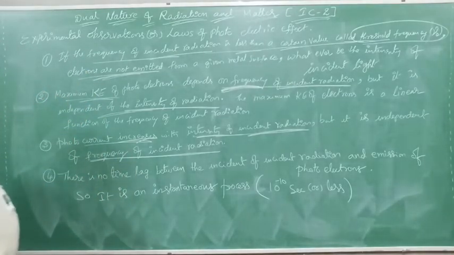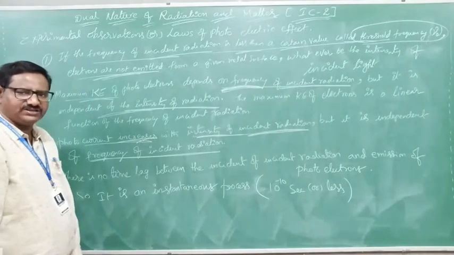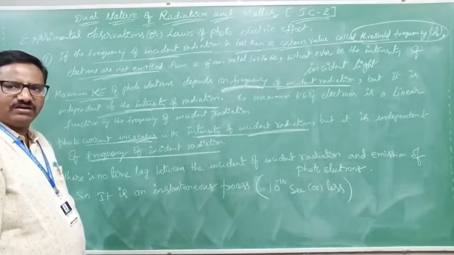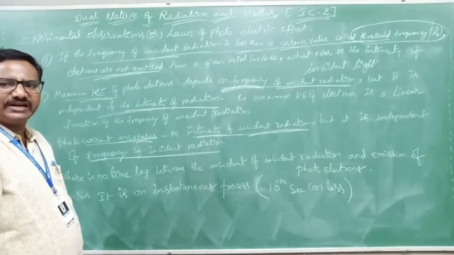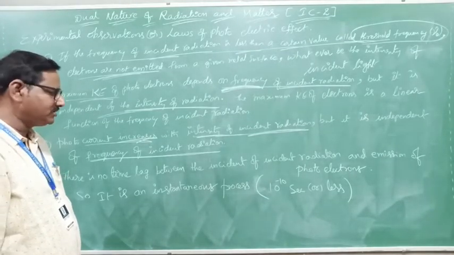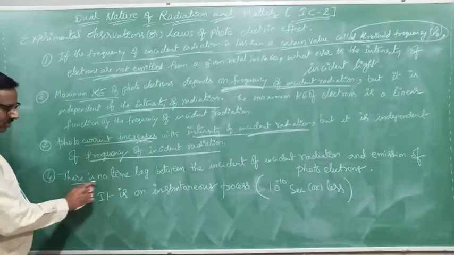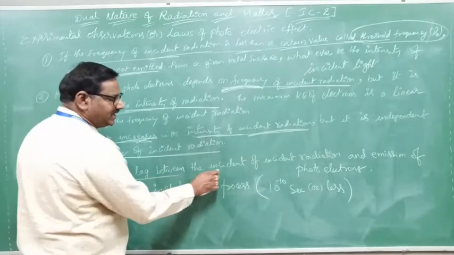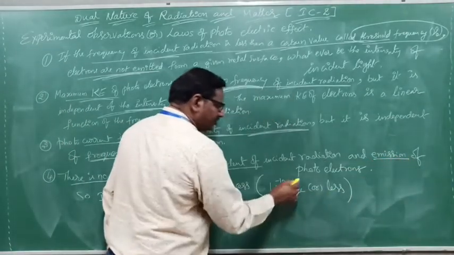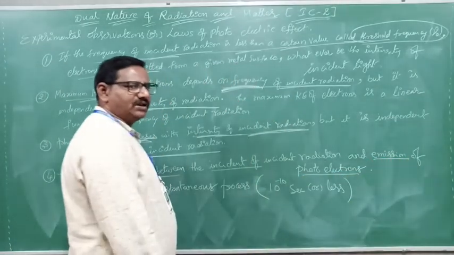If light is incident upon a metal surface, then immediately, within a fraction of a second, electrons are ejected from it. This process is called an instantaneous process. There is no time lag between incident radiation and emission of photoelectrons.